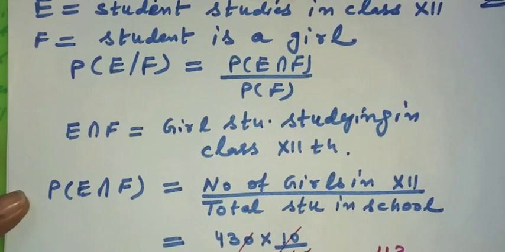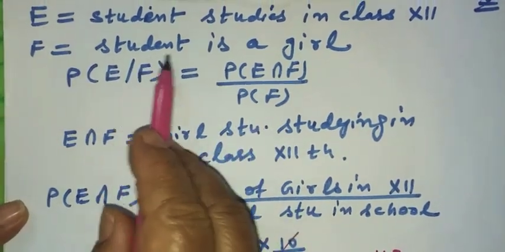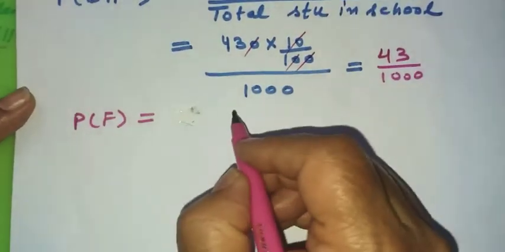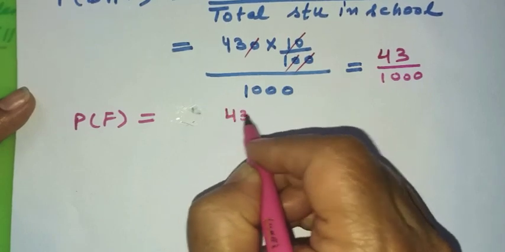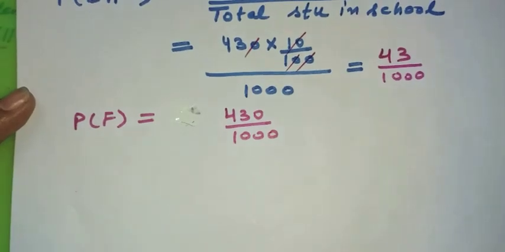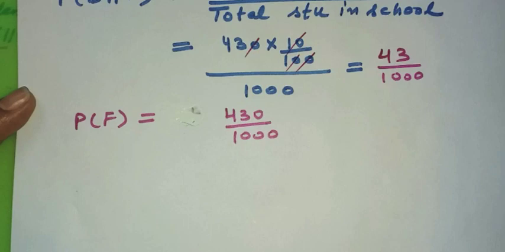And then we have to find the probability of F. Event F is that the student is a girl. So what is the probability of a student to be a girl? We have a total of 430 girls out of 1000 students. So the probability of F is 430 upon 1000.